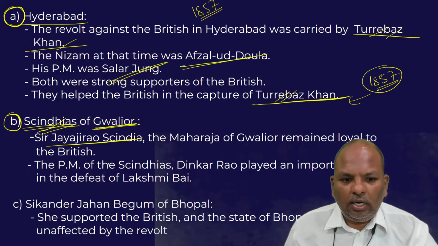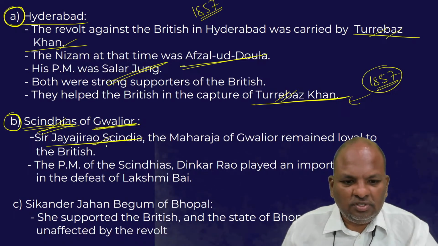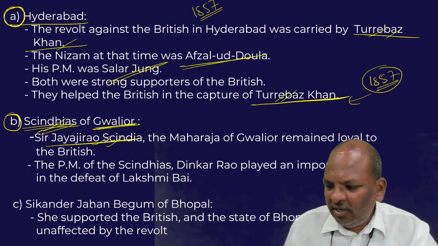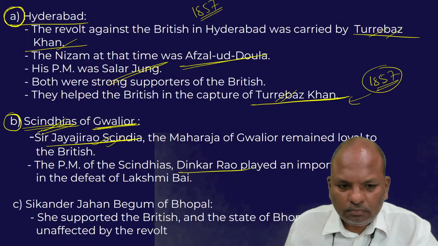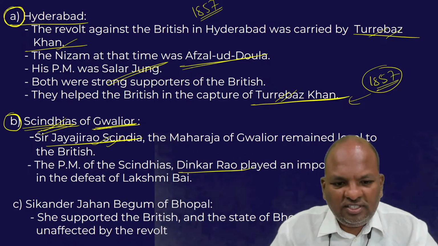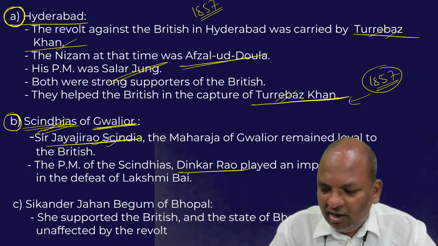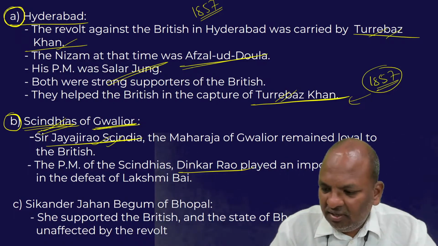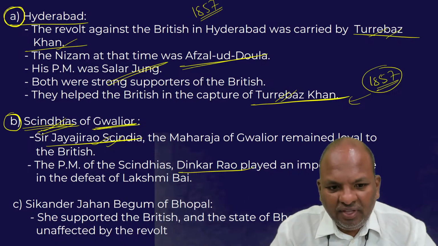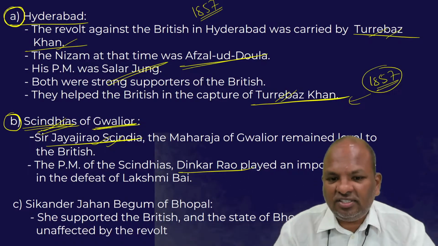So the ruler of this Gwalior kingdom was Sindhya, and he too had a very powerful prime minister by name Dinkar Rao. So the ruler and his prime minister Dinkar Rao played a very important role in suppressing the 1857 revolt in the Gwalior and Jhansi regions.